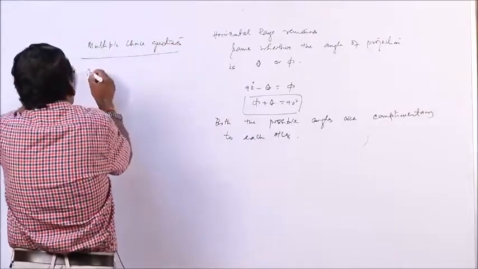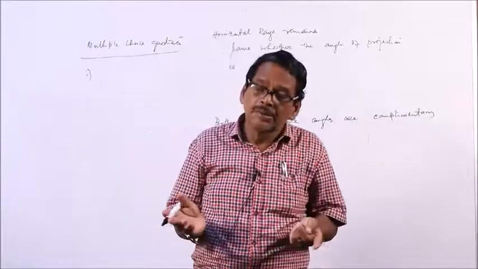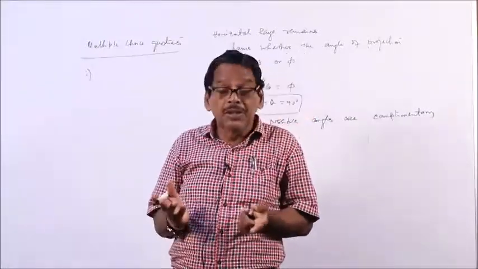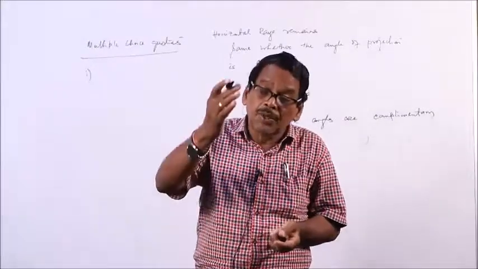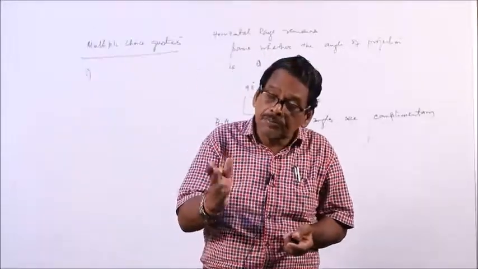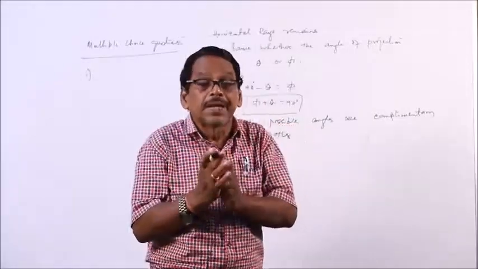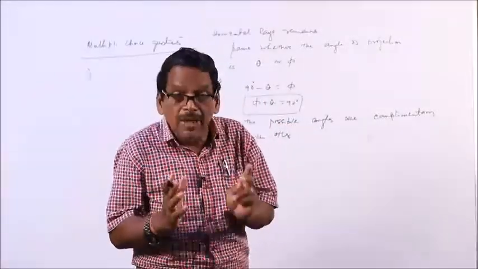Simple multiple choice question: path of a projectile. Either there will be fill in the blanks, or a number of choices will be given, circular, elliptical, all those things, and you will choose the correct answer or write the answer. There may be a variety of ways this question is asked.